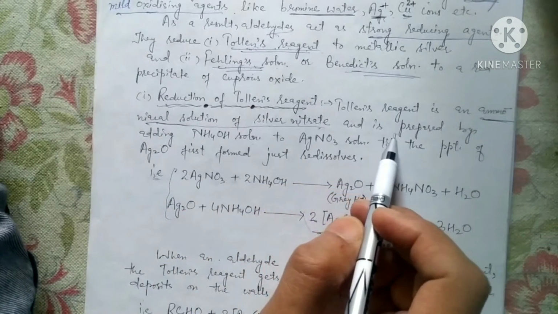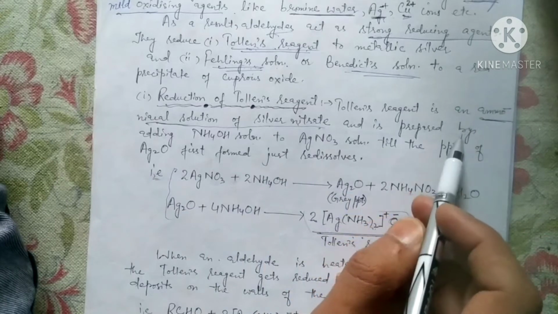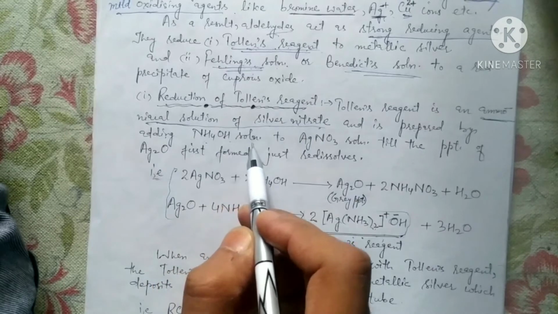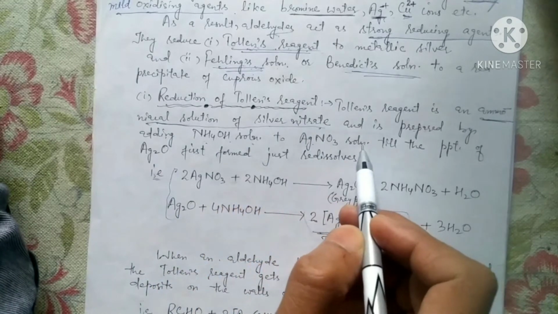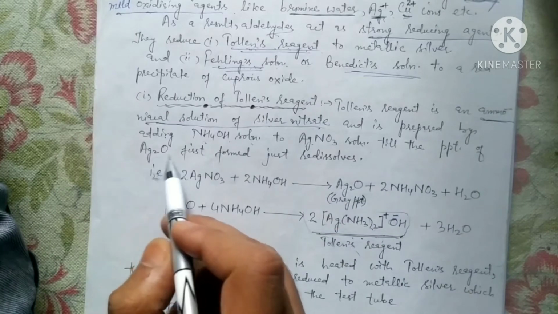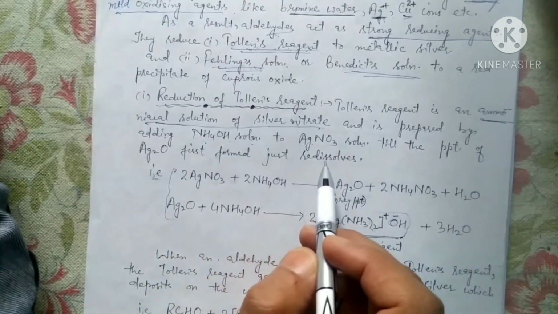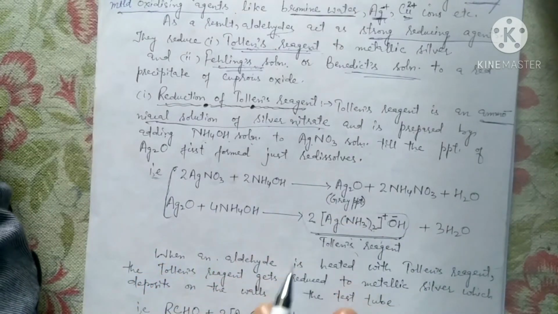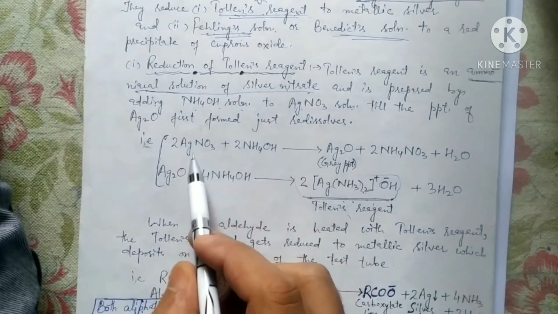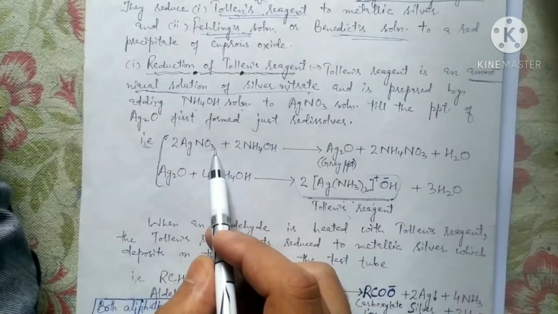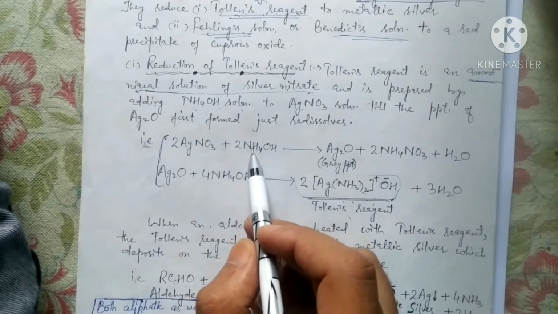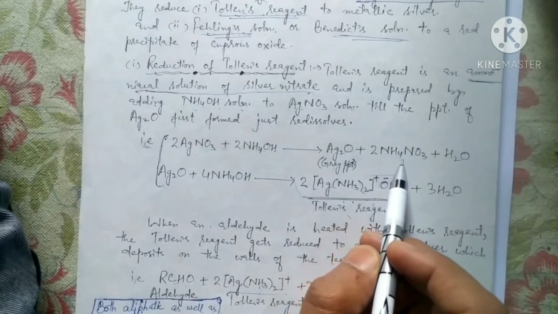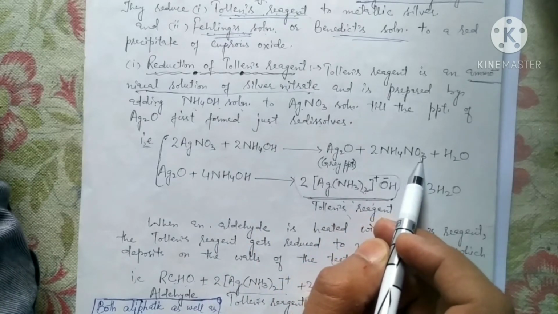And how is it obtained? It is simply obtained by adding ammonium hydroxide solution to silver nitrate solution until the precipitate of silver oxide first formed just redissolves. This is the preparatory route of Tollens reagent. Silver nitrate, upon reacting with ammonium hydroxide, forms a gray precipitate of silver oxide, with the formation of ammonium nitrate and release of water.